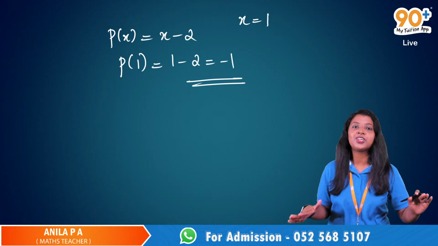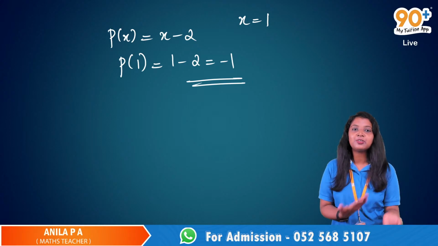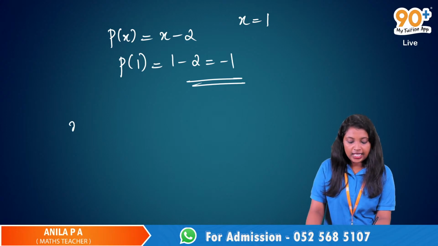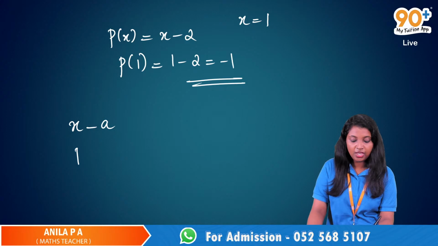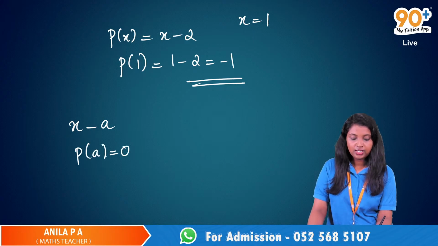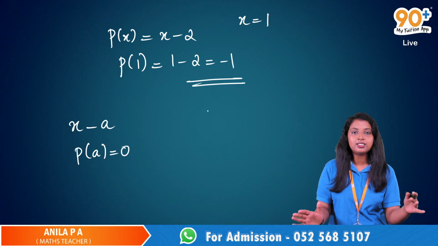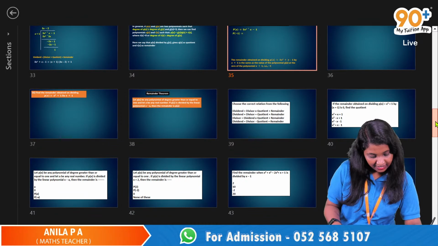If this is confusing you, just leave that. There are some questions from this topic because I was planning to cover this portion today. If x minus a is a factor, then p of a will be 0. Suppose I have a polynomial and I just factorized it. Let me see the questions first and then that part.